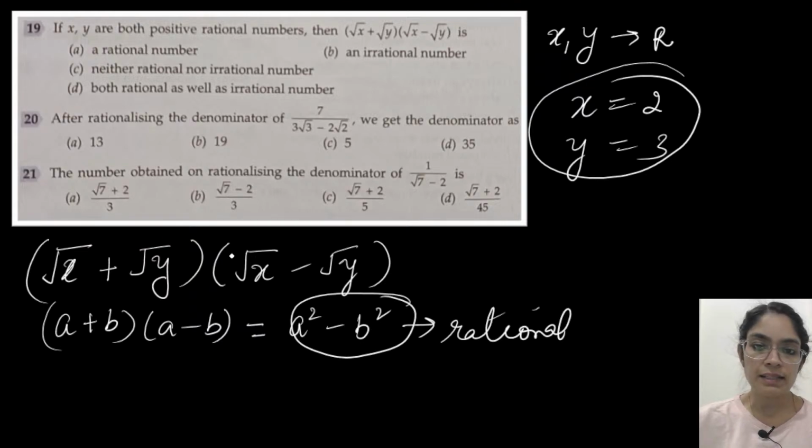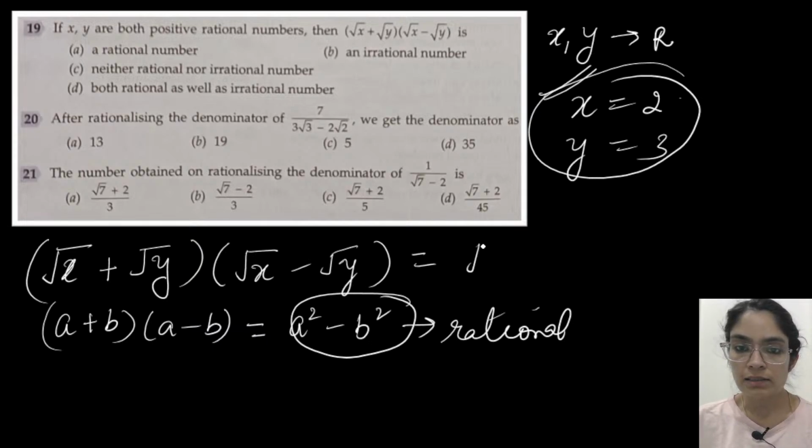If you want, we can also see with root 2. If I just substitute like this, any rational numbers, 2 and 3 are rational numbers, so I'm just assuming x as 2 and y as 3. So (root 2 plus root 3) into (root 2 minus root 3).